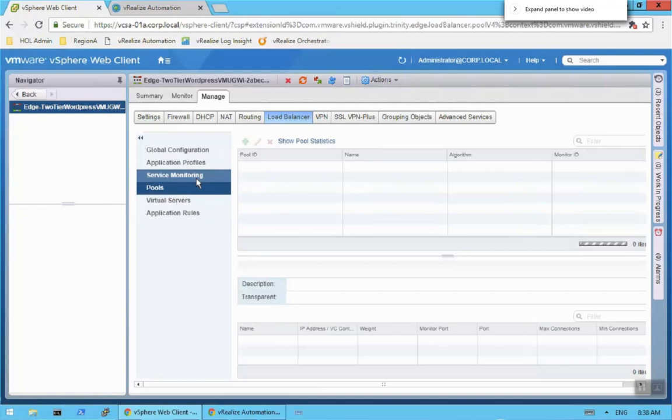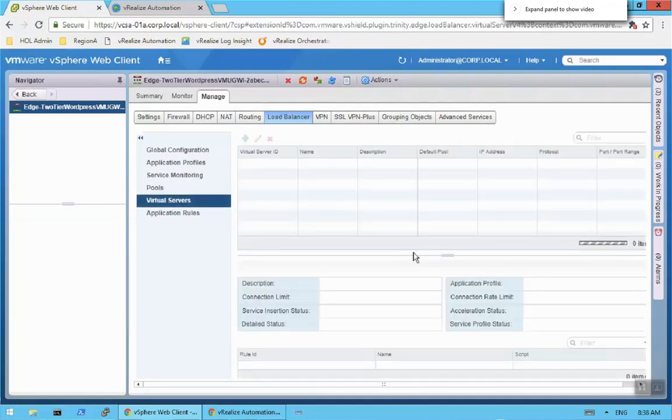Here's our pool and our virtual server, and our virtual server should have an IP address there when it refreshes. We've already seen that, but it would be presented here as well. So we'll let that refresh.